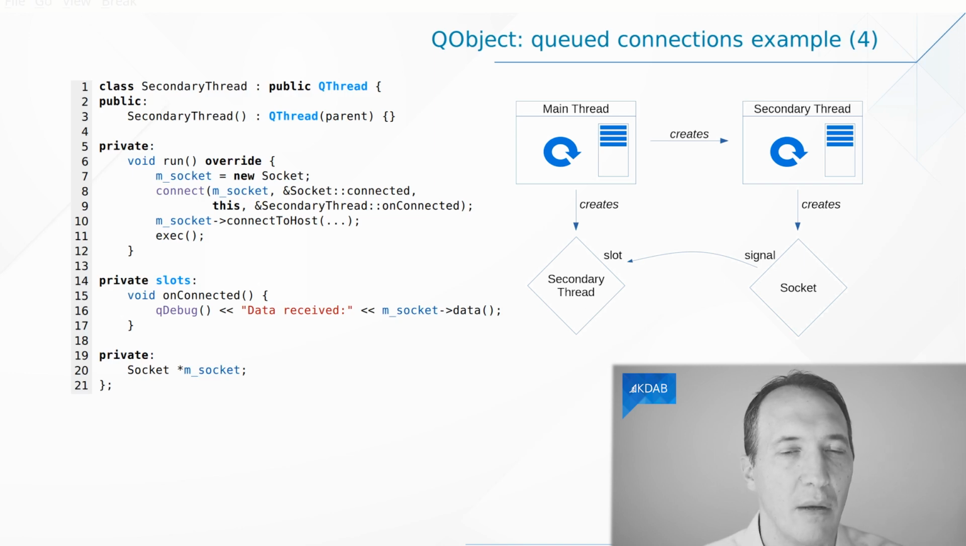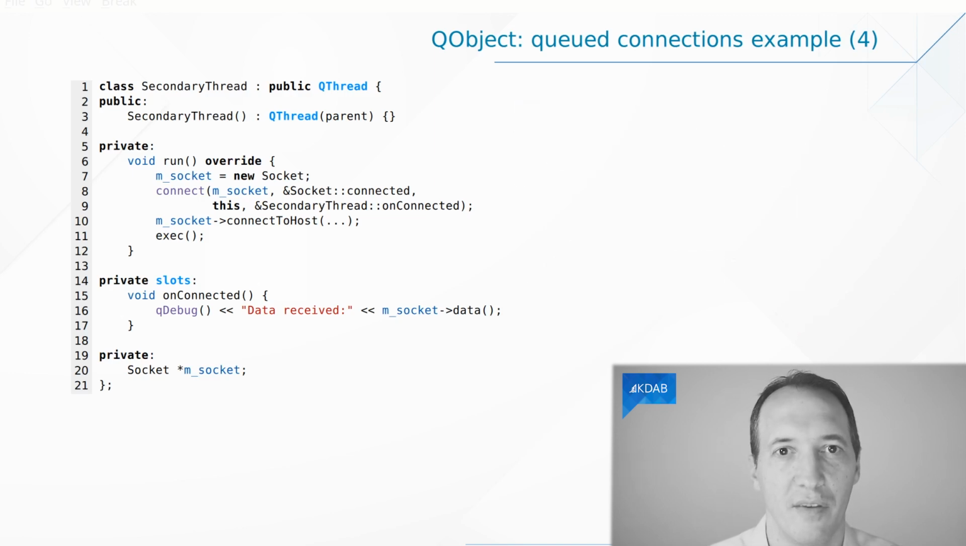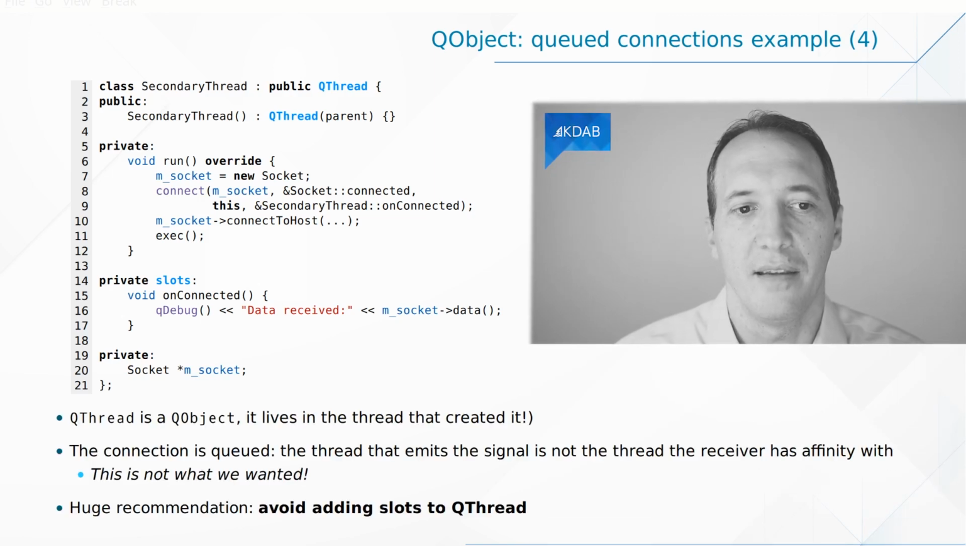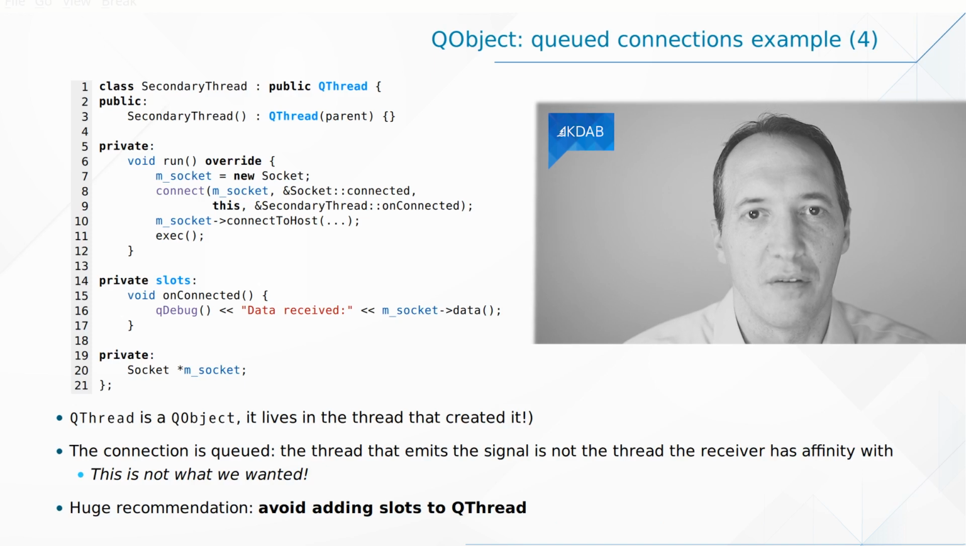If you read this code, you might think, okay, this is a secondary thread, it has slots, they are going to be called in the secondary thread. But that's not what happens here. Instead, this slot is going to be called in the main thread, and that might be a big problem for you. This is not at all what you expected. So basically, we end up with, yes, it is a Qt connection, but this is not at all what we want. It's going to call a slot in the main thread, and that is not what we expected.